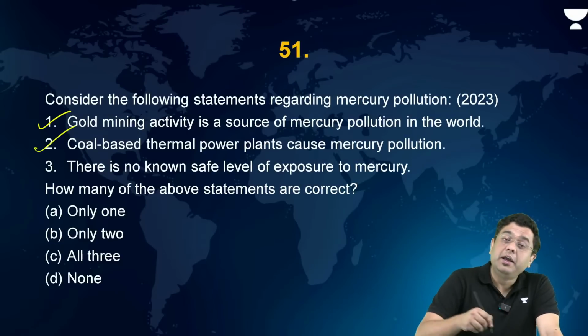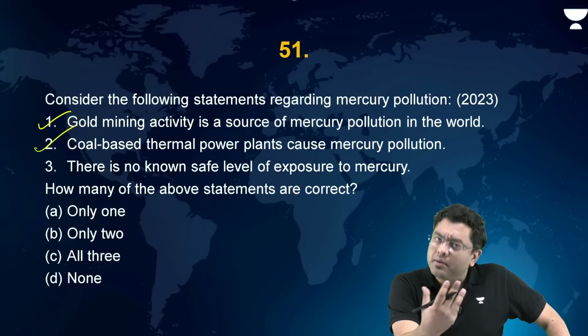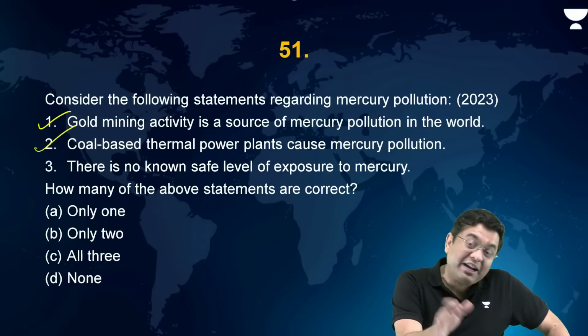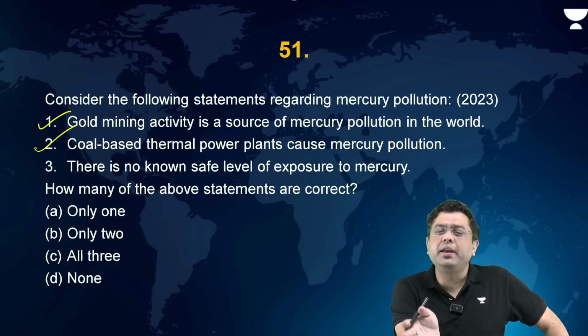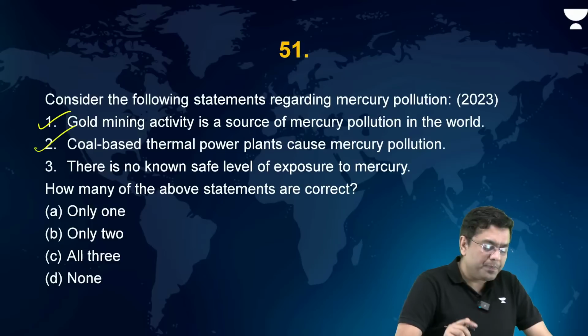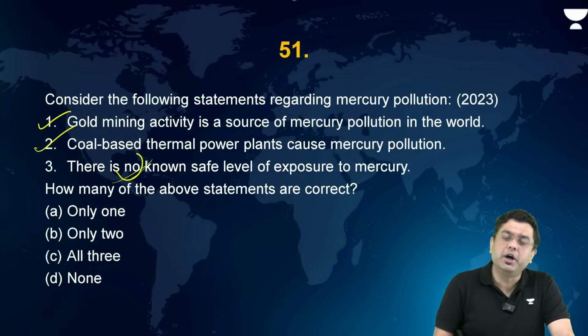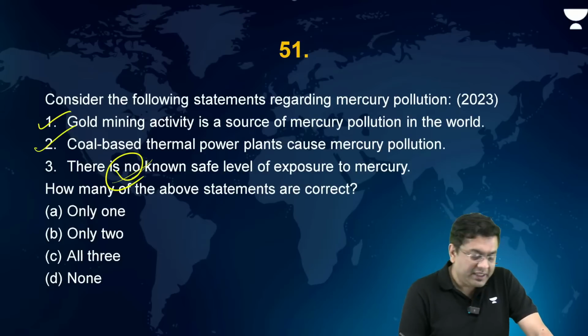Yes. Because in the coal-based thermal power plants, what is the output? Fly ash. That fly ash consists of mercury, selenium, and all the heavy contaminants that you can think about. There is no known safe level of exposure to mercury. This is incorrect.